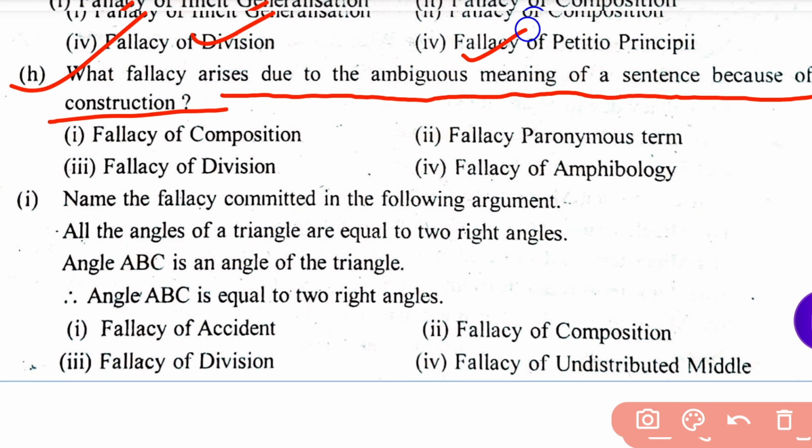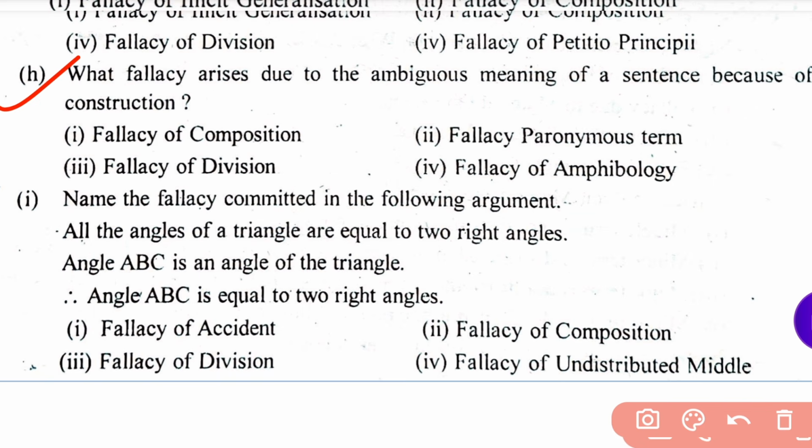Due to the ambiguous meaning of a sentence because of its construction. Okay, let's see. Four options are there. Fallacy of composition, fallacy of pronomous terms, fallacy of division, fallacy of amphibology. And choose the right option. You have to choose the right option. Question is asking about fallacy arises due to ambiguous meaning of a sentence because of its construction.